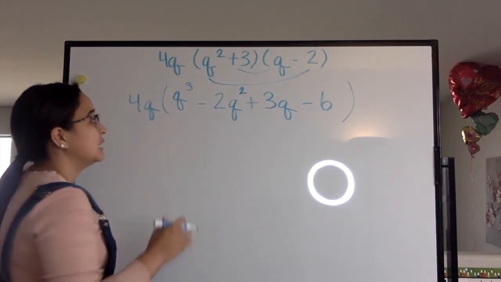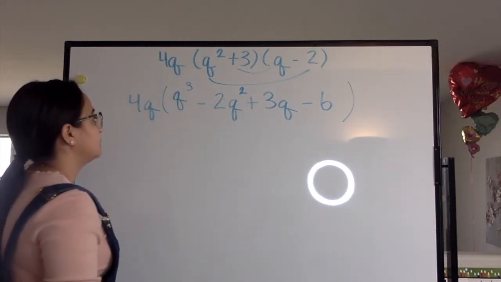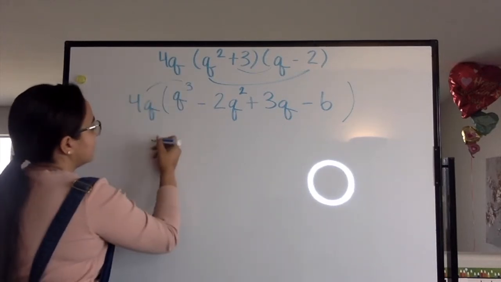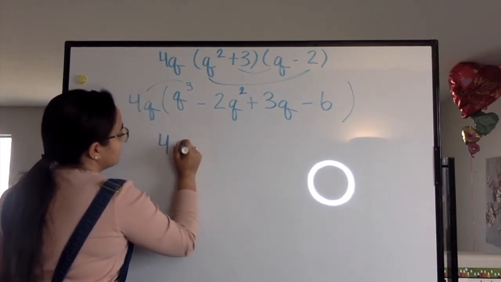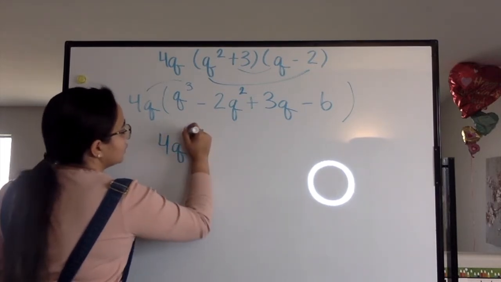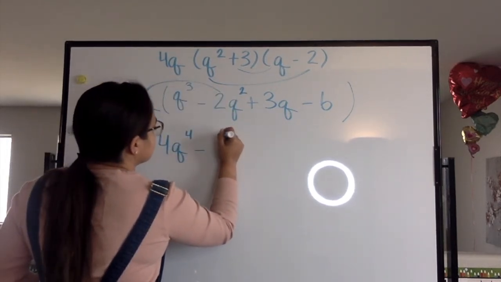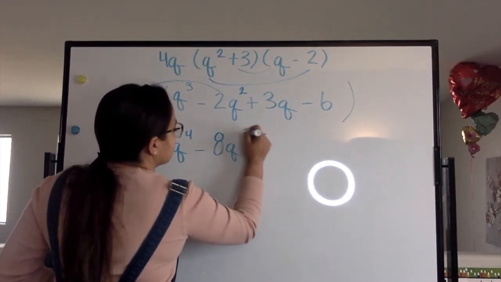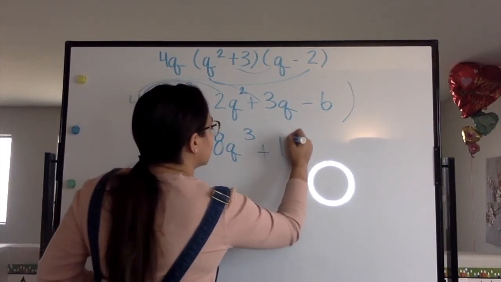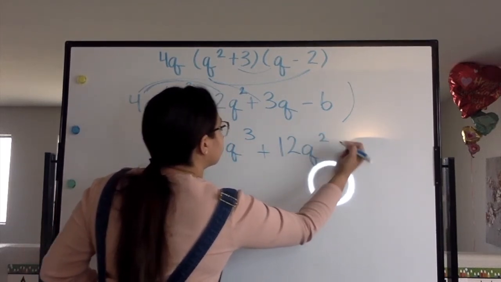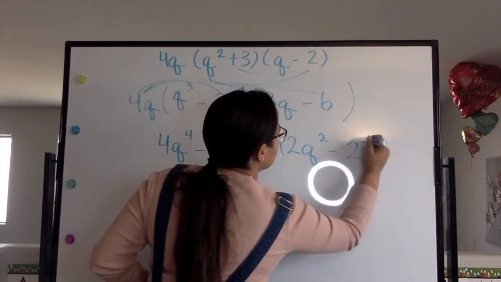what we're going to be doing is distributing our 4q into our polynomial. So we're going to go ahead and do that. So 4q times q cubed is going to give us 4q to the fourth power. And doing the same thing with this one is going to give us 8q to the third power. Doing that, 12q squared. And our very last one is negative 24q.